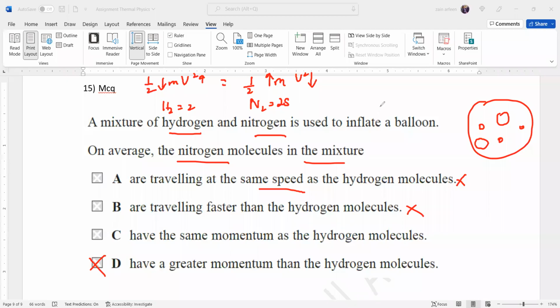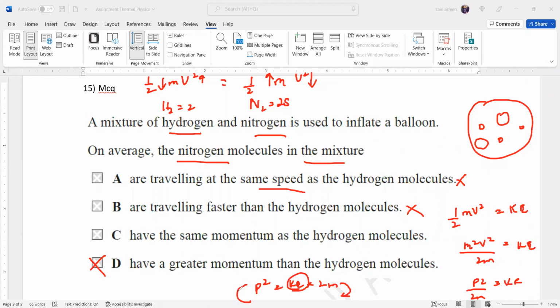Also remember the formula which relates kinetic energy and momentum. Kinetic energy is half mv square, equal to KE. If I multiply and divide this equation by m, it will be m square v square over 2m equals KE. So the momentum square, m square v square, divided by 2m equals KE, or momentum square equals KE times 2m. So if KE is the same, the one which is more massive will have the higher momentum. Using this formula, you can find a relation between the mass and the momentum for small particles.